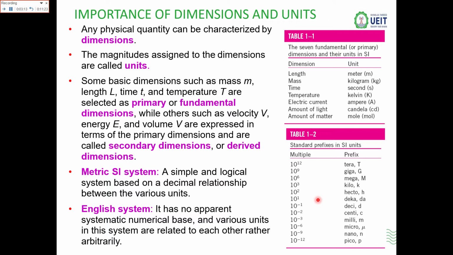One terabyte is equal to 10 raised to power 12. Similarly, gigabytes equal 10 raised to power 9, megabytes 10 raised to power 6, kilobytes 10 raised to power 3, hecto 10 raised to power 2, deca 10 raised to power 1, deci 10 raised to power minus 1, like divided by 10, centi 10 raised to power minus 2, like divided by 100, milli 10 raised to power minus 3, micro 10 raised to power minus 6, nano and pico.